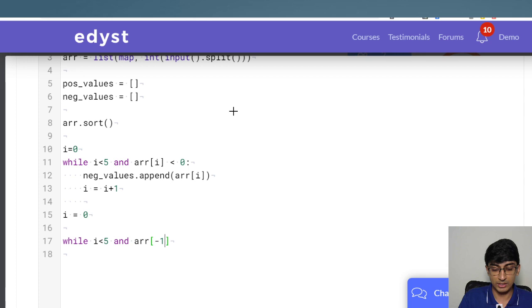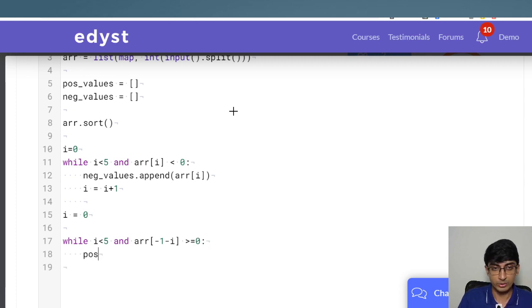So we'll try to do -1 first, -0, then -2, -3, -4, and so on, right? So in Python you can do it like this. The other way that you could probably do it is use len of ARR -1 minus I. That's another thing you can do, or just -1 minus I is also fine. Is greater than or equal to 0. So we'll include 0 in one of the positive values.